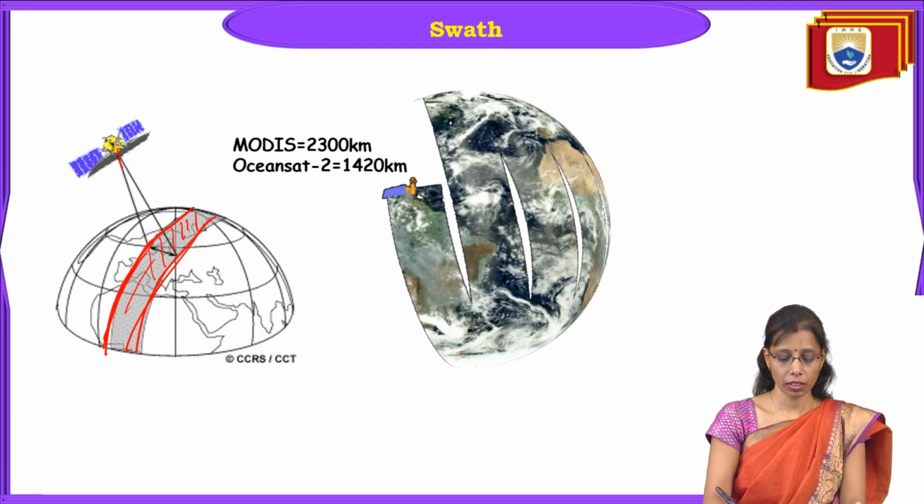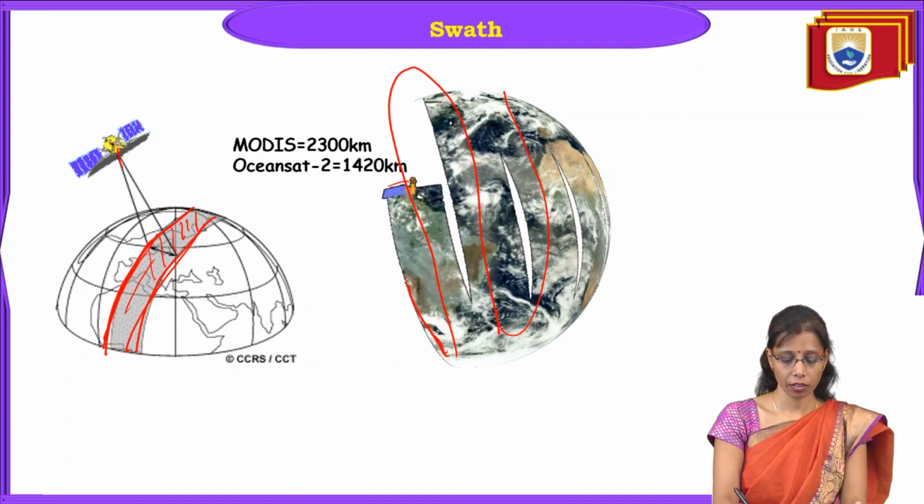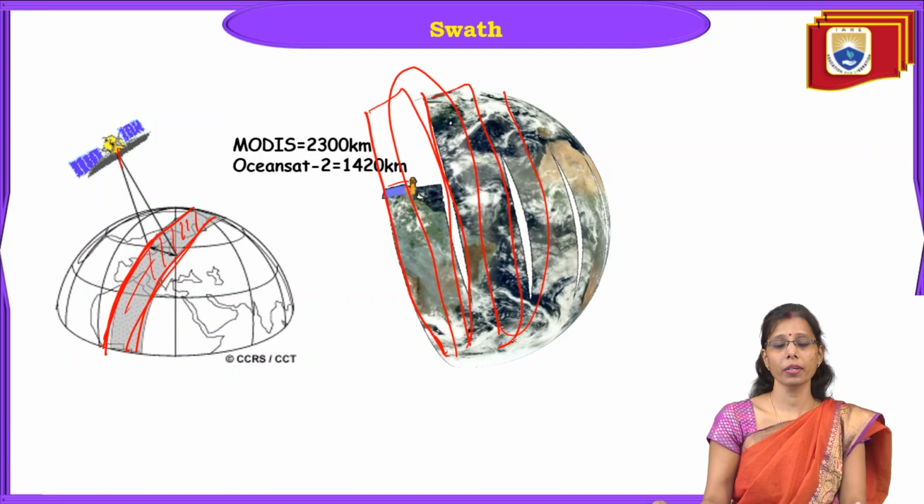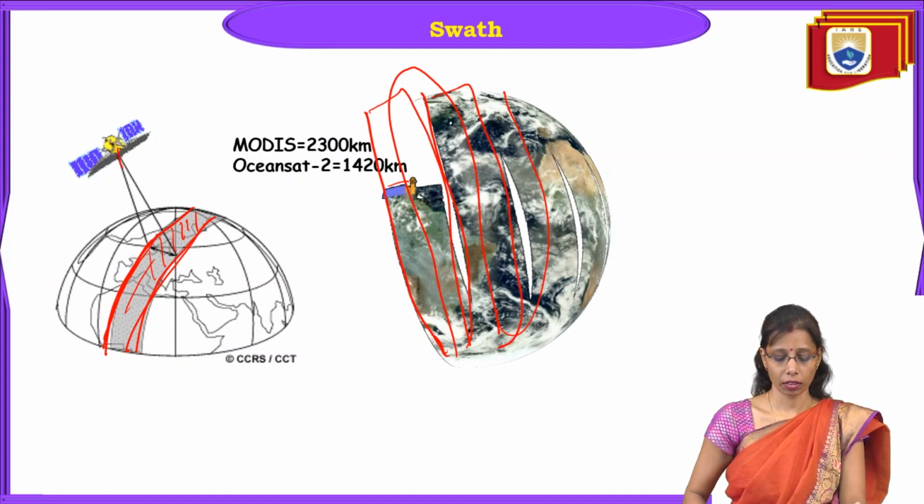So like this, when the satellite rotates in an orbit like this or like this, it has to go through a swath. Like this is the satellite. What happens while rotating? It will capture this swath area. Again, while rotating, it will capture this swath area. So as many times as it rotates in the orbit, it will capture the area called the swath.